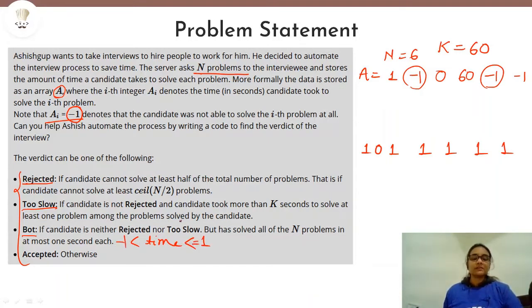This should be the range in which the time should lie for the bot condition to be true. And the last is accepted. It means that if all of these 3 conditions are not followed, if all of these 3 verdicts are not being given, then we can say that the candidate is accepted in the interview process.